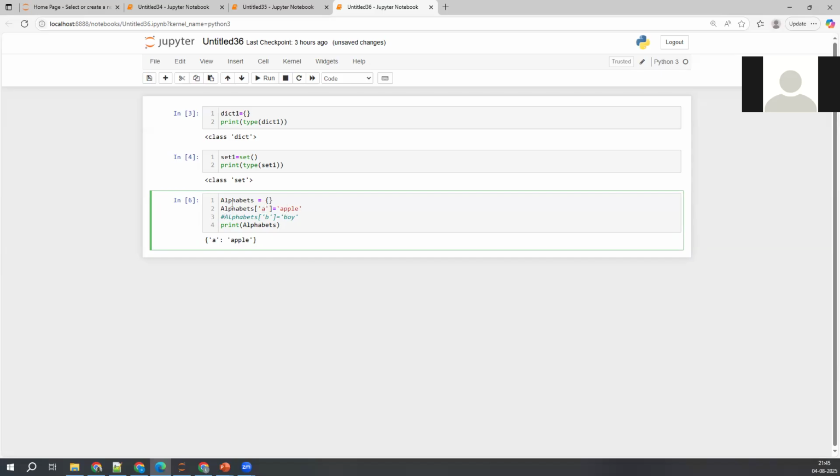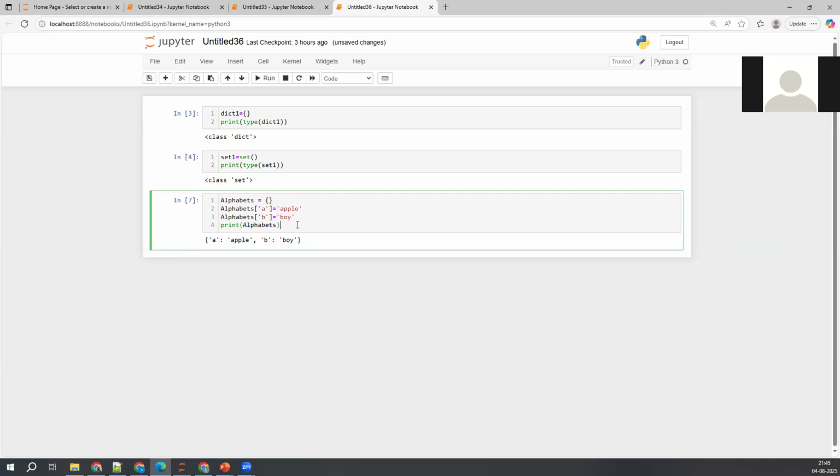So if I want to insert one more key here, any number of times you can go ahead and insert key value pairs here. So A apple, B boy. See, two keys are there, two key value pairs are there. Okay, getting my point? I'm just printing that one.